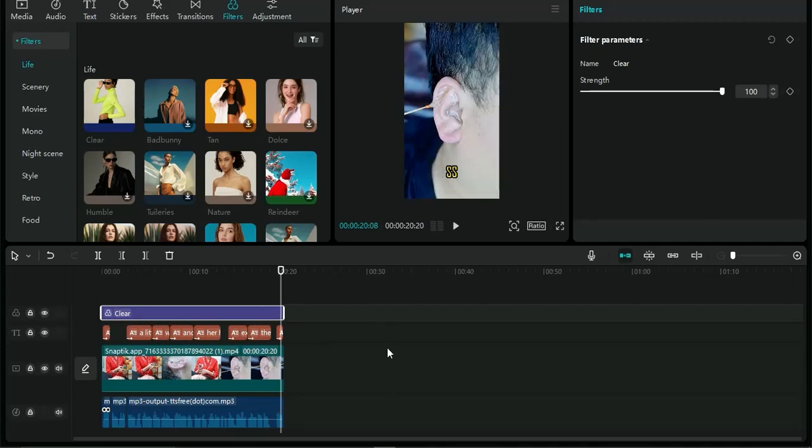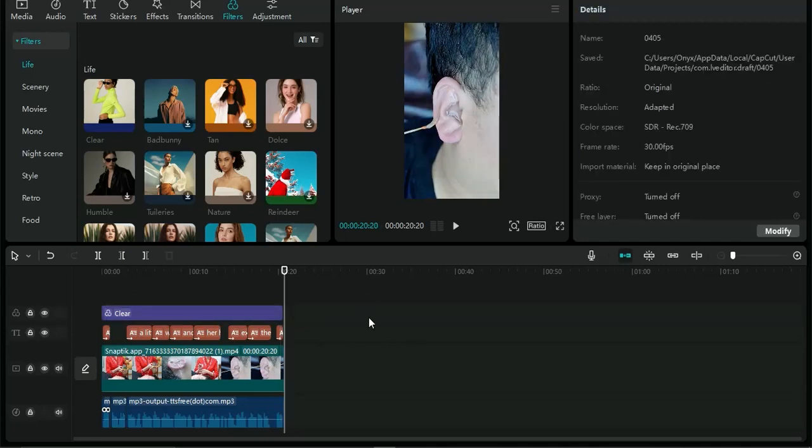Once you're done with the video and you're done editing this to something quite cool, you just need to click on the export option at the top right corner of your screen. Click on that, and you can then export the video on your device.